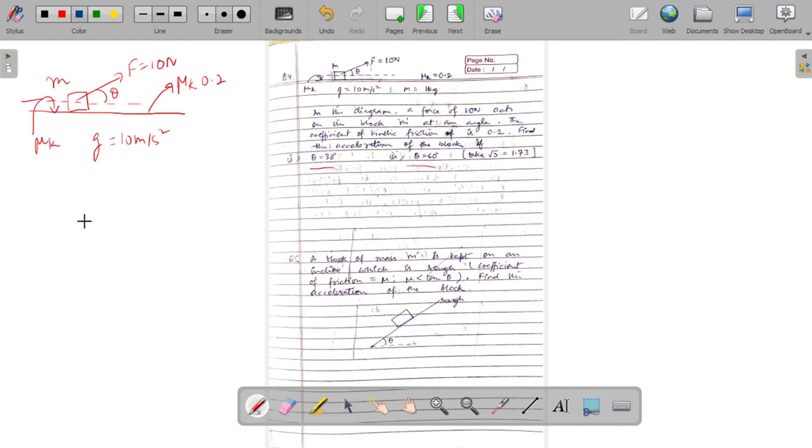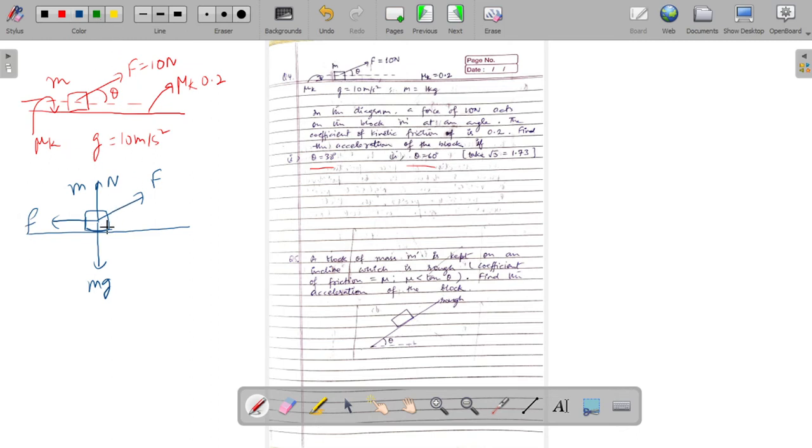So let us draw the diagram of the block first. The block has a mass m, and a force F is acting on it. There is a gravitational force acting on the block of value mg, a normal reaction, and the force of friction, which is trying to prevent the motion of the block.